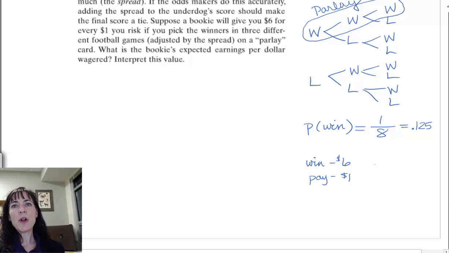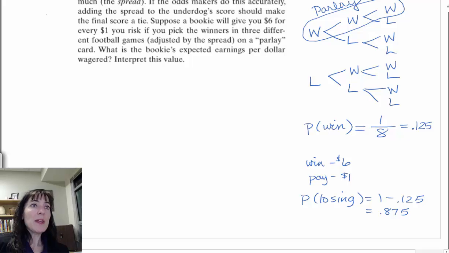So the probability of me winning is 0.125. The probability of me losing is going to be 1 minus 0.125, which is 0.875.